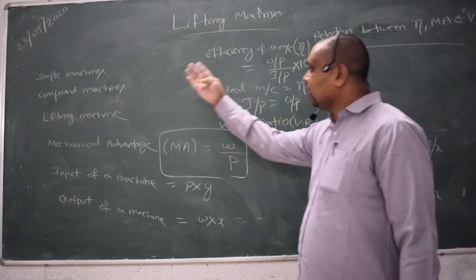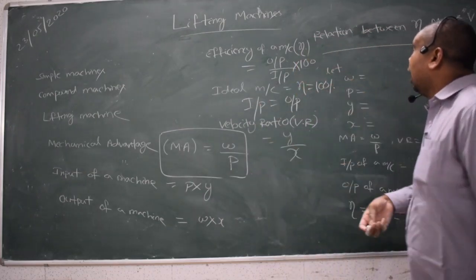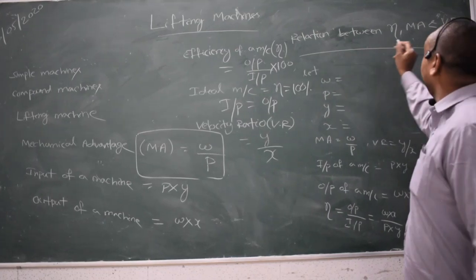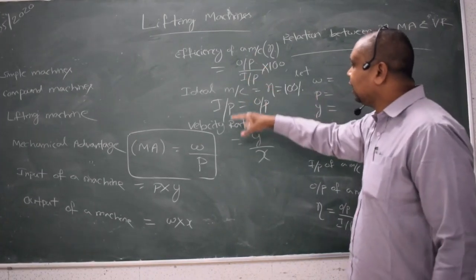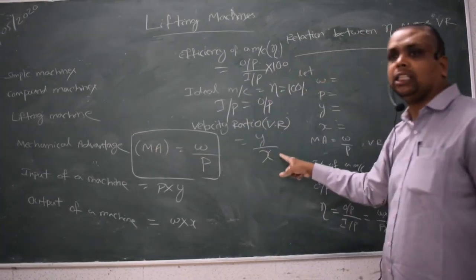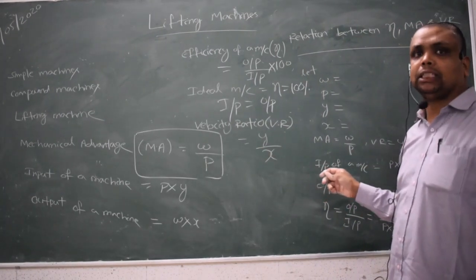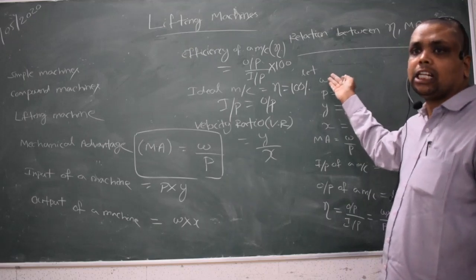After that, these are the terms, everything over. Now, after that we will see what is the relationship between efficiency, mechanical advantage and velocity ratio. So we have to derive. Let us consider a lifting machine.